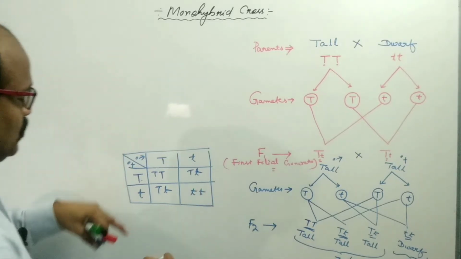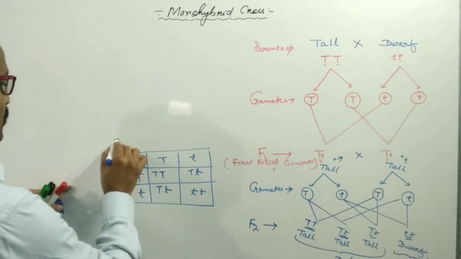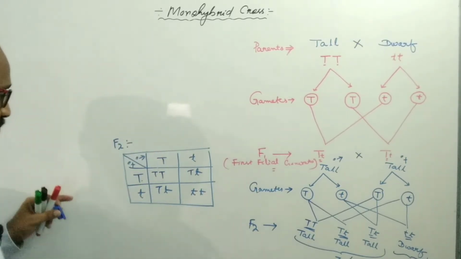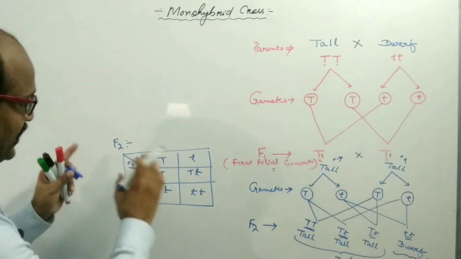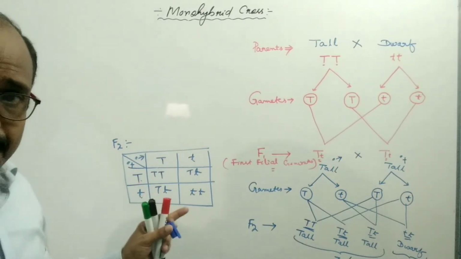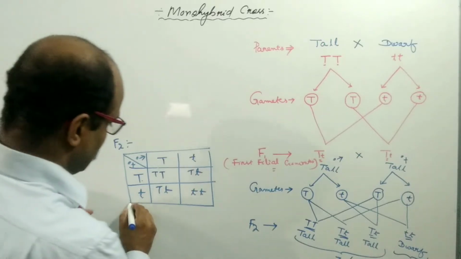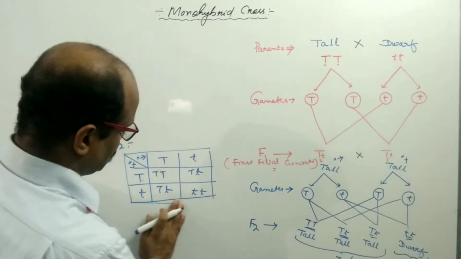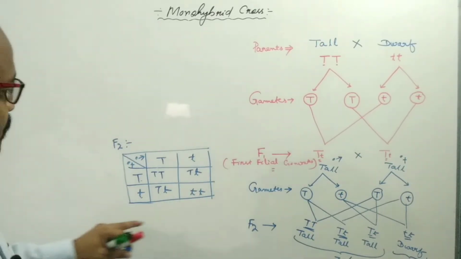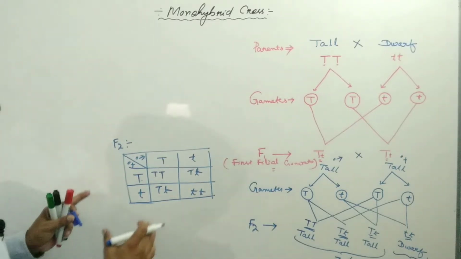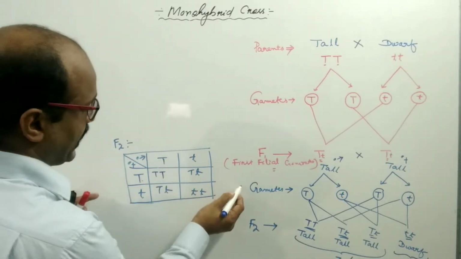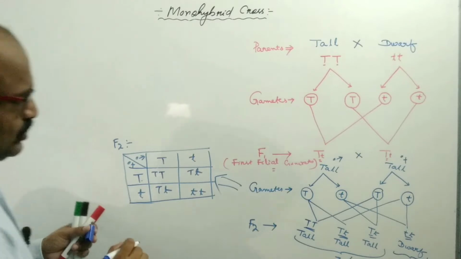This is known as the Punnett square, or the checkerboard. This is the tabular representation of the progeny which are formed in different generations, or the filial generations. So you may write it like this also.